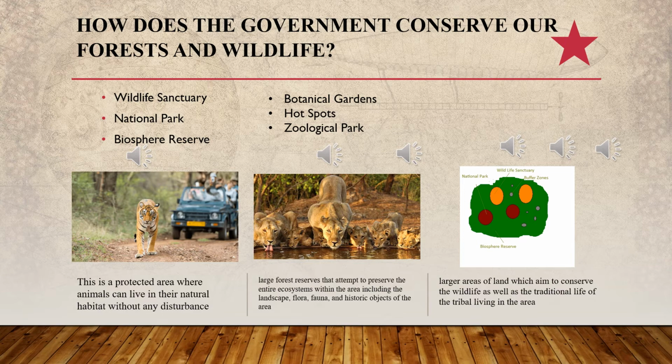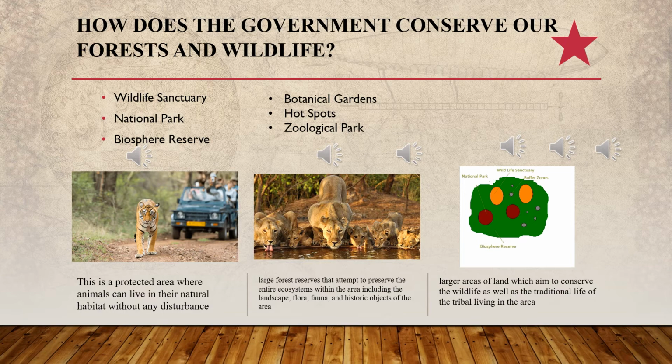Okay, and now we should move to the definition of national park. National parks are large forest reserves that attempt to preserve the entire ecosystem within the area, including the landscape, flora, fauna, and historic objects of the area. Now, the question arises, sir, what do you mean by historic objects?